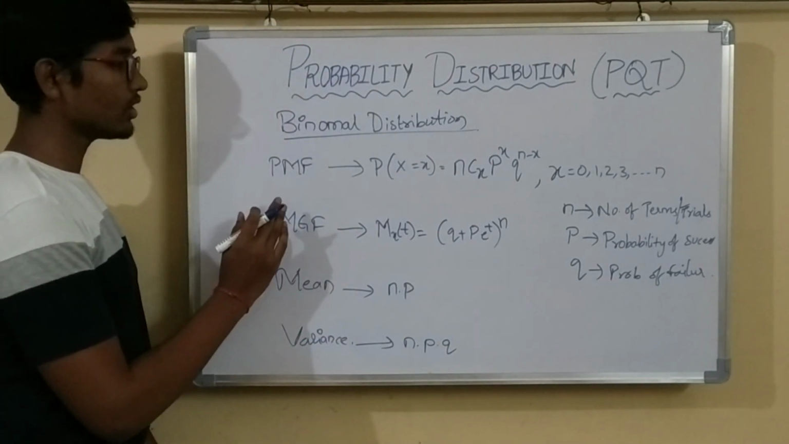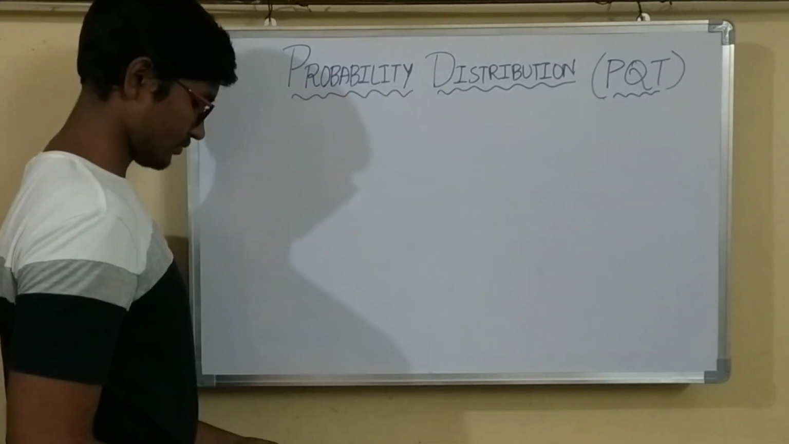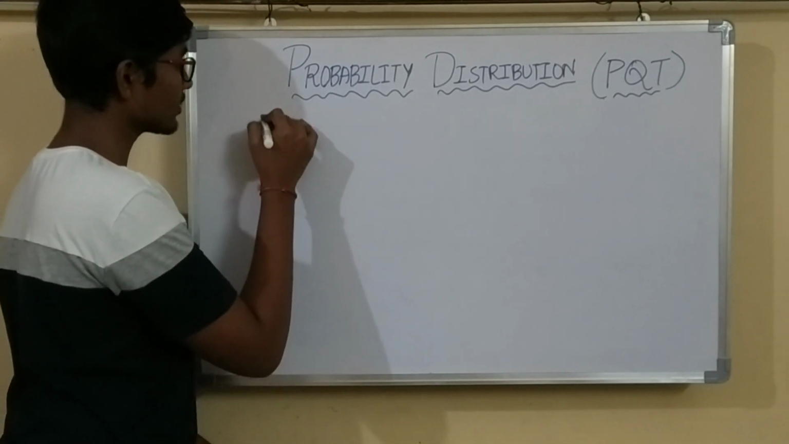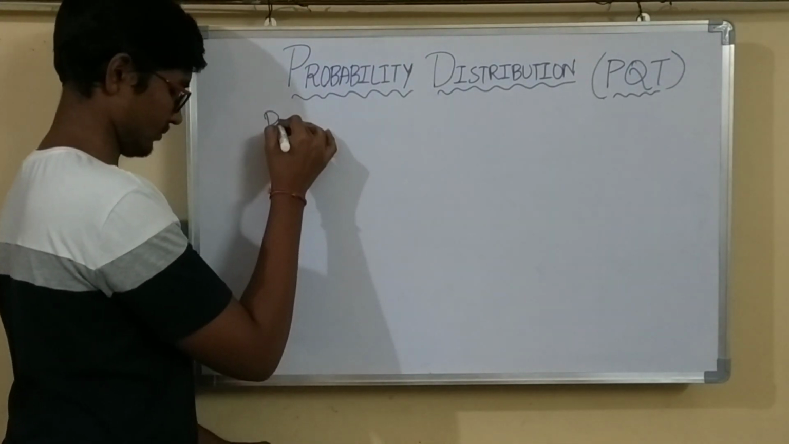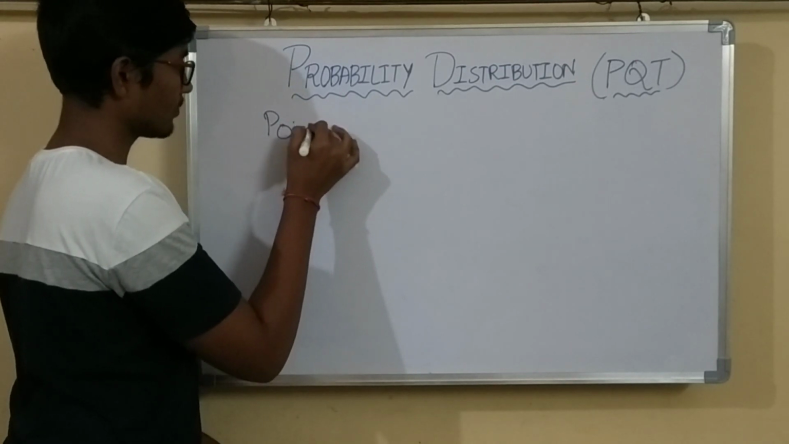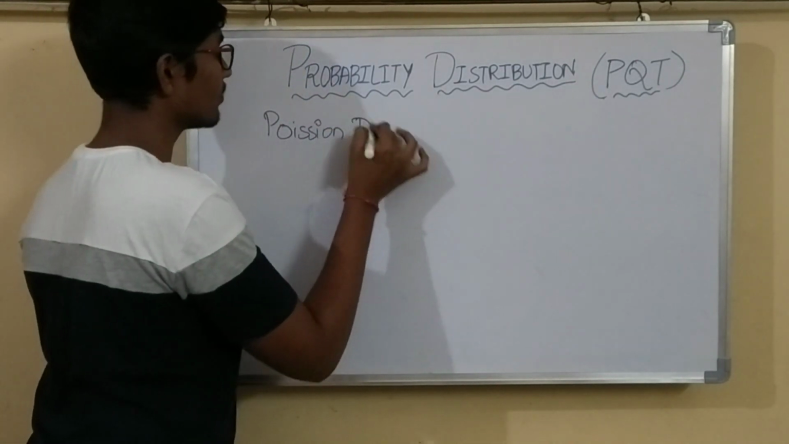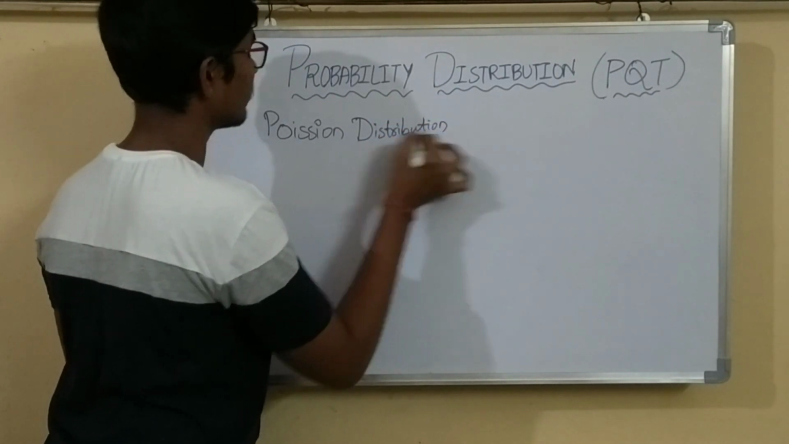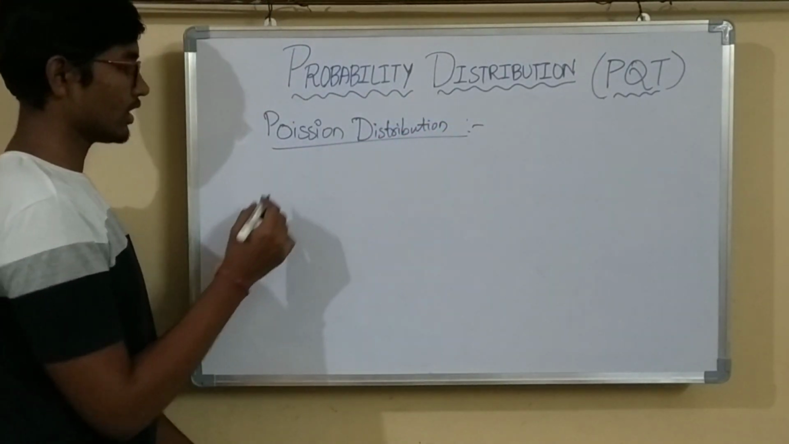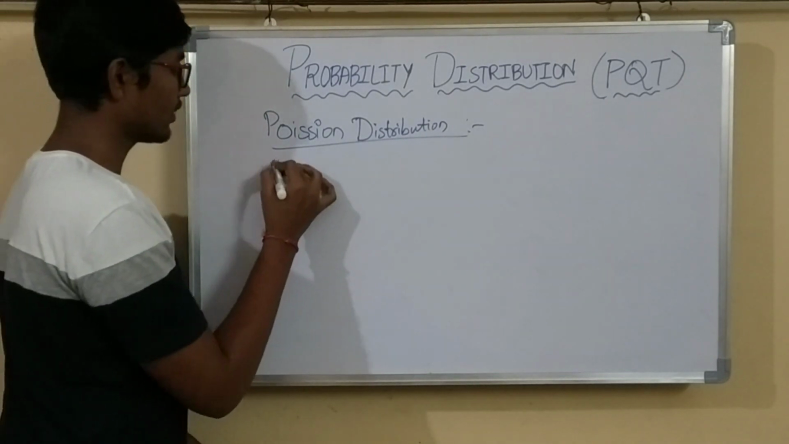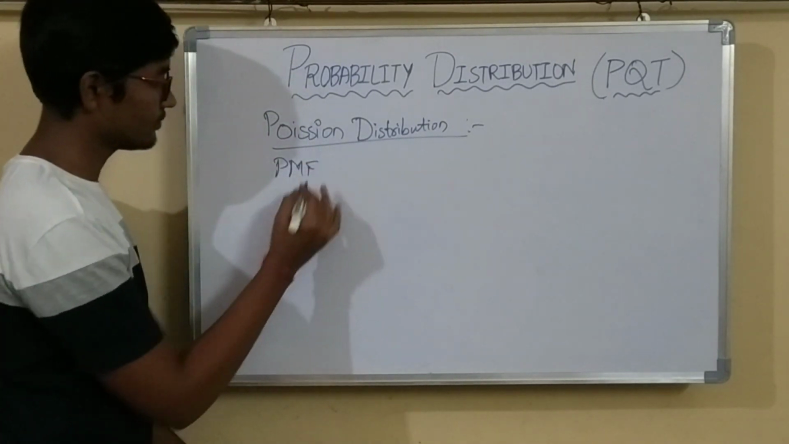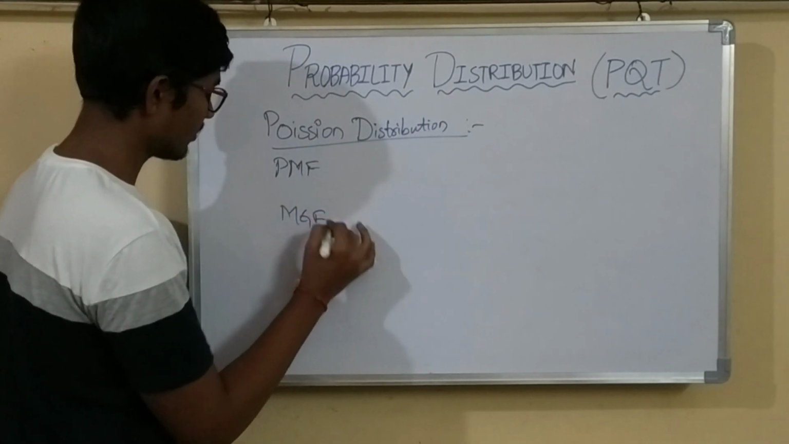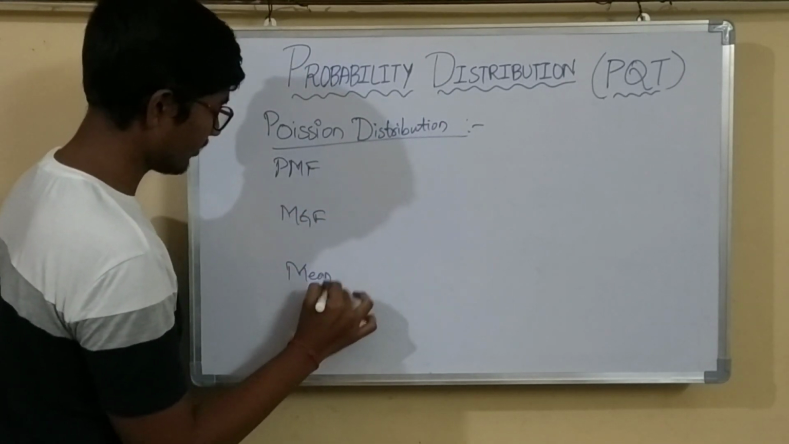So next we will see Poisson distribution. Now we are going to see the Poisson distribution formulas. Here also there will be 4 formulas: PMF, then MGF, then mean and variance.